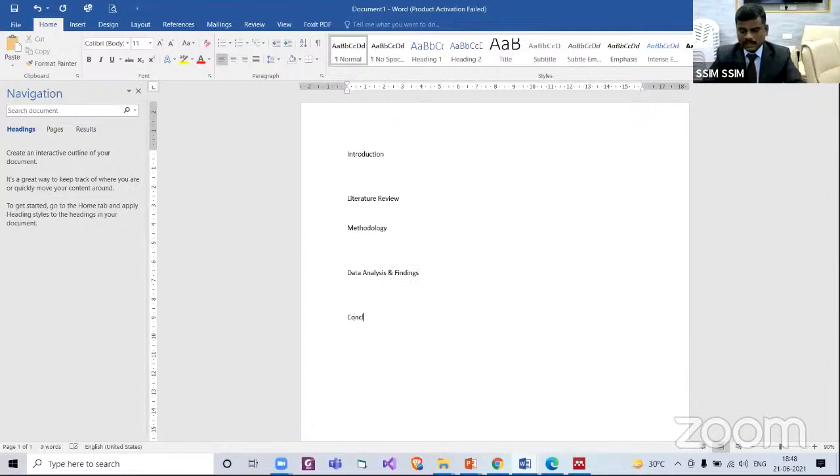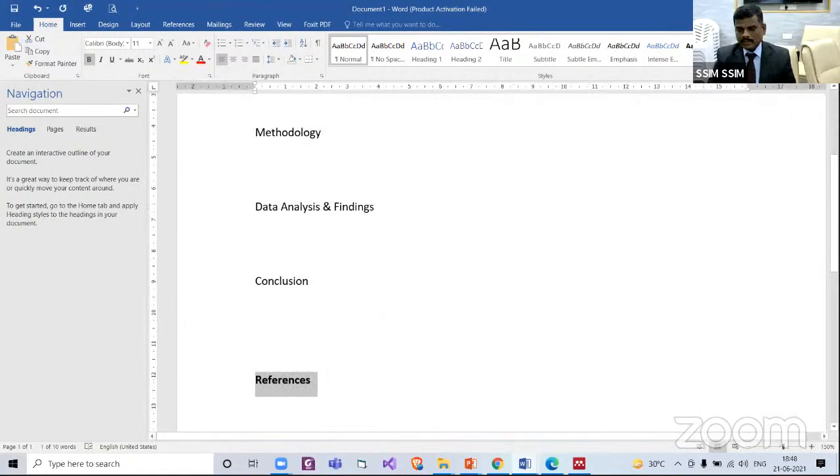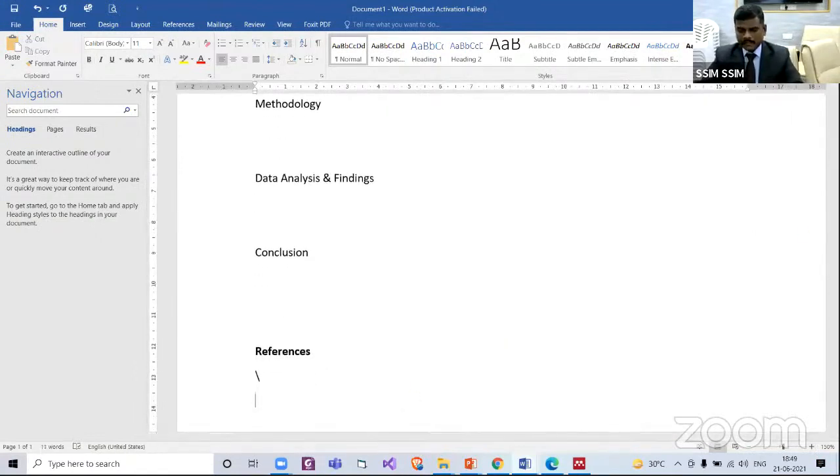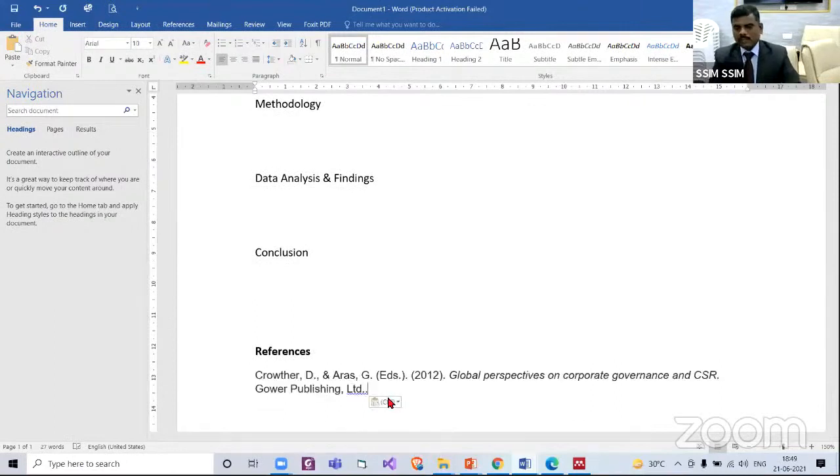Then conclusion or discussion, whatever we have, over. Finally, we have references. So yes, references. Now what we have done? We have formatted our paper or article and we have pasted whatever we have taken. So we need APA style.